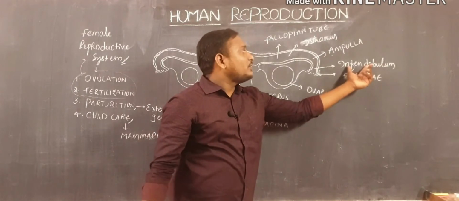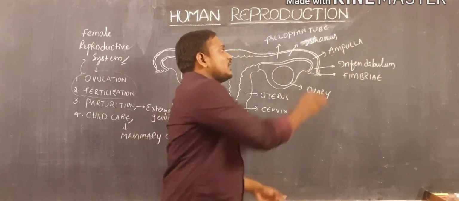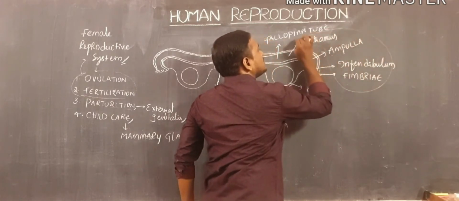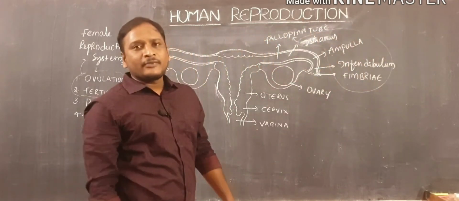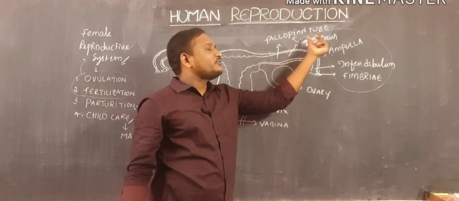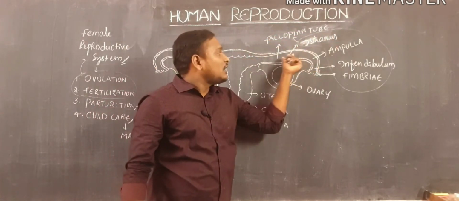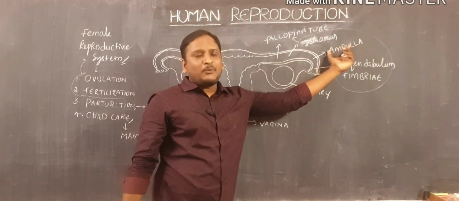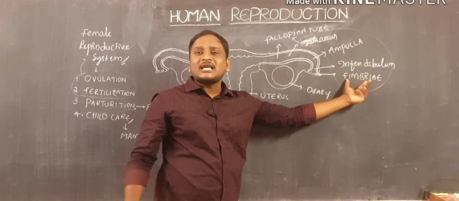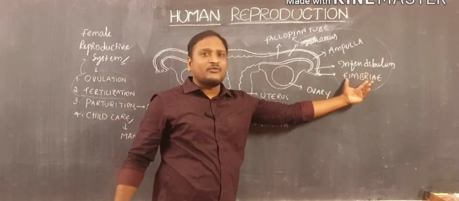Fimbriae, infundibulum, ampulla, isthmus, these four are the parts of the fallopian tube. That means the fallopian tube consists of one long tube-like structure called the isthmus, and then the isthmus connects with the ampulla. The ampulla connects with the infundibulum. The infundibulum ends as the finger-like projections, which are also called fimbriae.